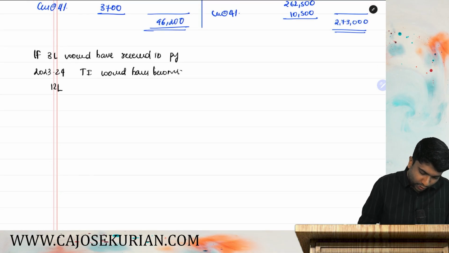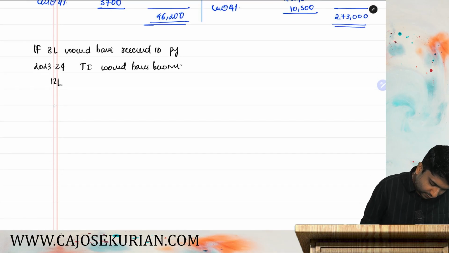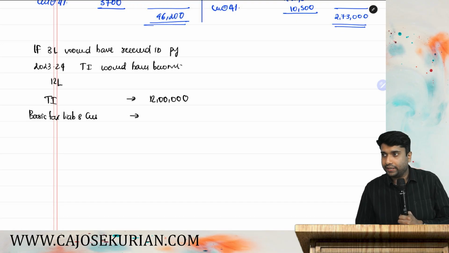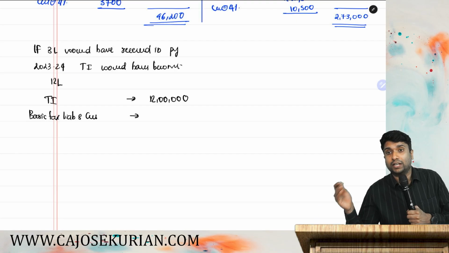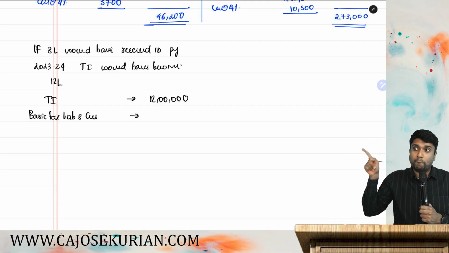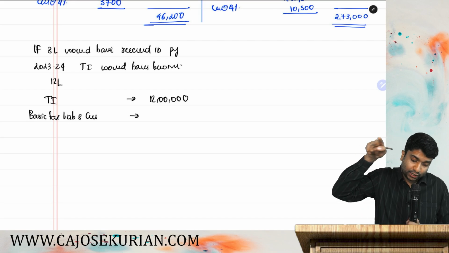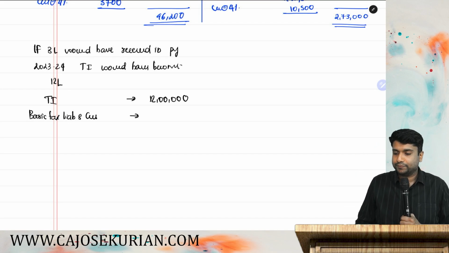So if the total income is 12 lakh, can you compute the basic tax liability and cess? How much is the basic tax liability and cess together? Compute and tell me. If his total income would have been 12 lakh, compute the basic tax liability plus cess in the year 23-24.